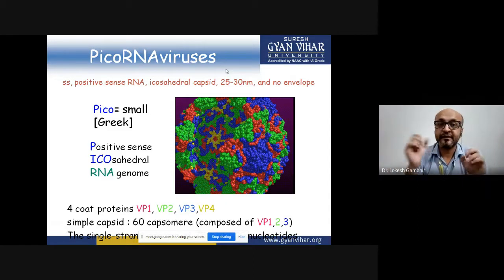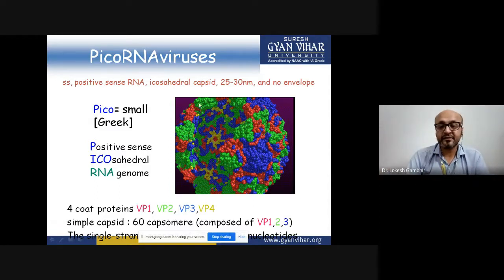It's a small RNA virus, and I told you it contains single strand positive sense RNA, and the complete structure is naked. It does not contain any envelope. It contains only the capsid, which contains the single strand RNA inside it, and that capsid is present in the form of icosahedral symmetry, and the size of the complete virus ranges from 25 to 30 nanometers only. So that is the thing that we have described. The PICO: P for positive sense, ICO for icosahedral, and RNA for genome. And the name itself suggests everything about this virus.